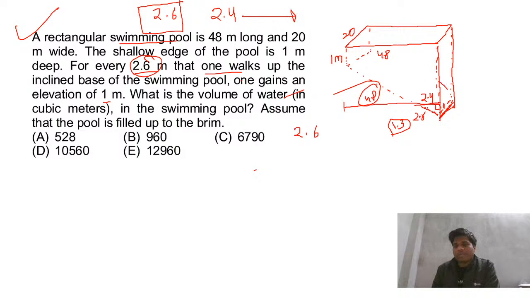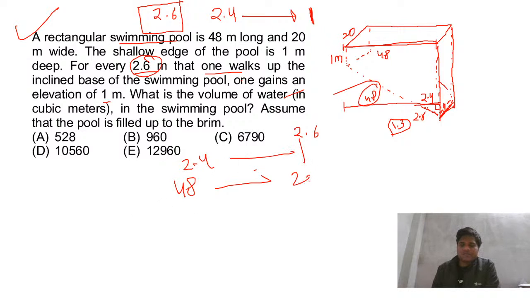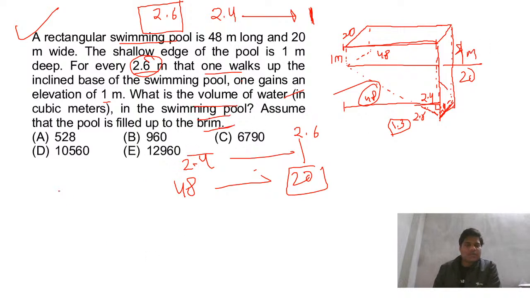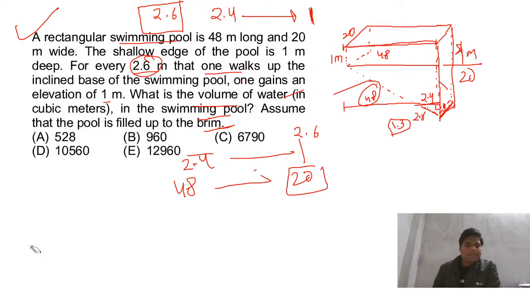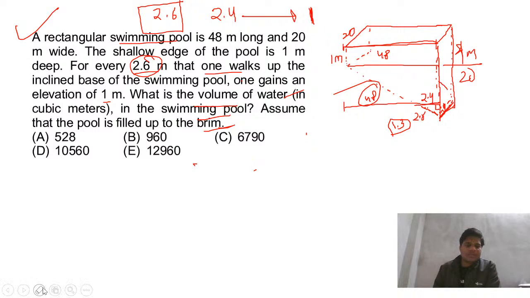So for 2.4 horizontal, we are elevating 1. So for 48 meters, we will elevate 48 divided by 2.4 is 20, so this will be 20. So this is 20 and this is 1. Now we need to find the volume of water. For this I have told that we just need to take the average of this thing. We don't need to worry too much, we'll just take the average and do the normal.